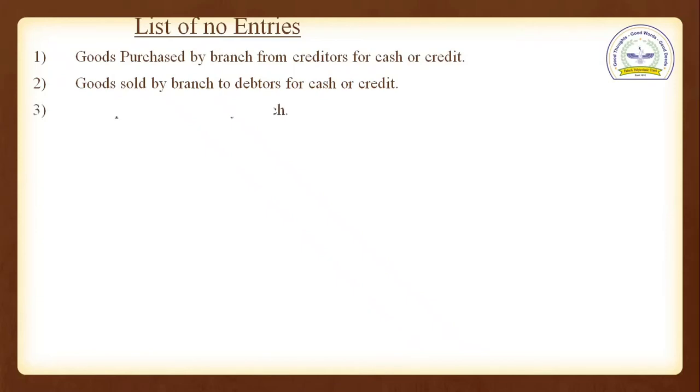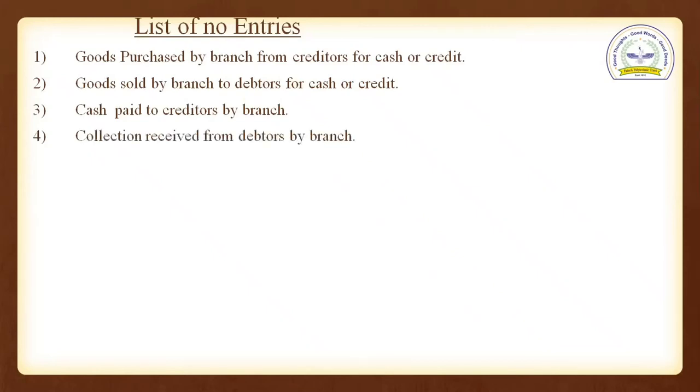Third entry, cash paid to creditors by branch. Branch is paying to creditors. So this is a transaction between branch and its creditors. Head office is not involved in this. So we are not going to consider it in the books of head office.